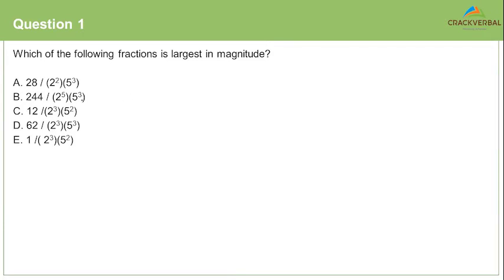All right. So when you're dealing with fractions, let's say you have two fractions, 11 by 13 and 16 by 17. How do you compare? If you have two fractions, the best way of comparing is by cross multiplying.